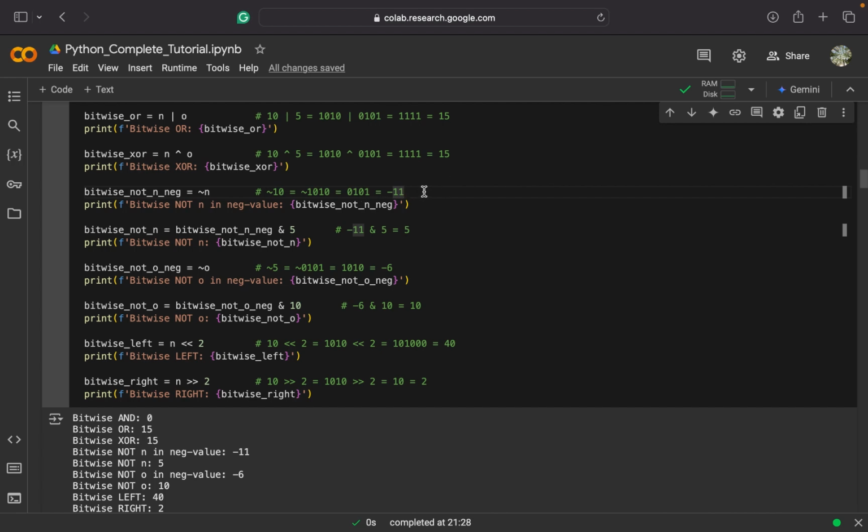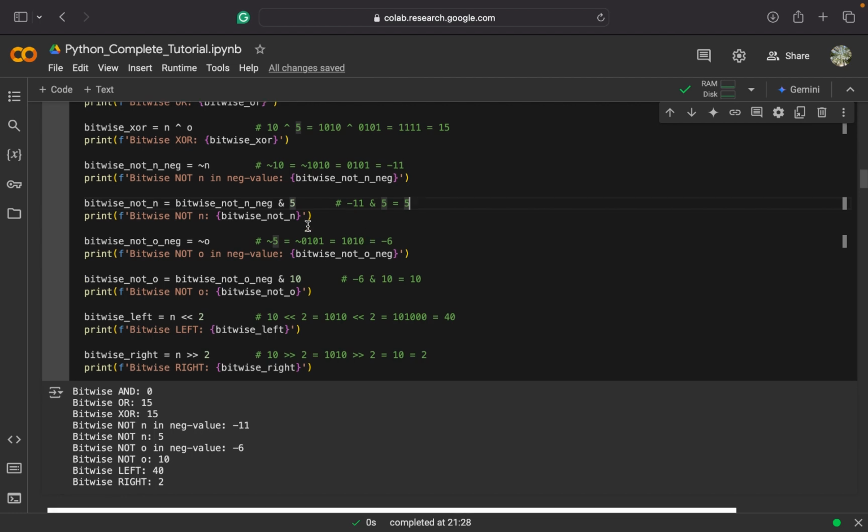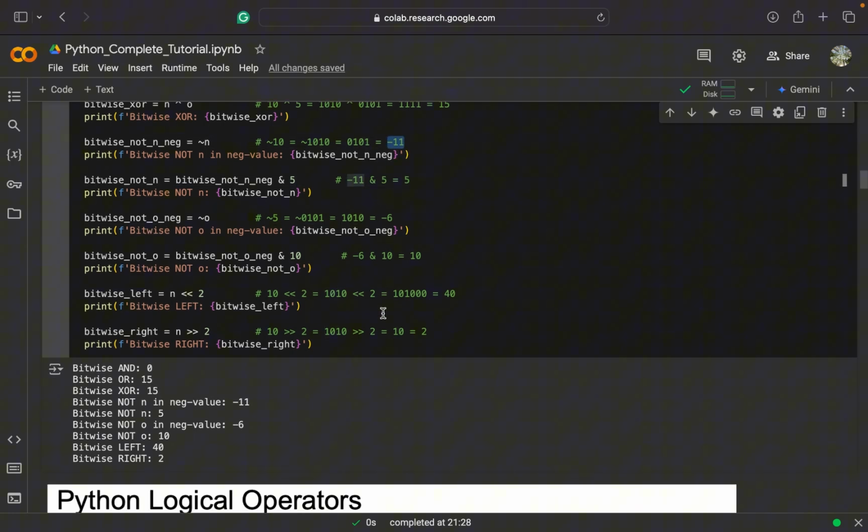But to convert this negative value into the actual NOT value, we perform an AND operation with the value we need to get. This is a basic mask for getting our appropriate value and for calculating the NOT operation on a variable in Python. This thing is a bit complex, which we should leave for now as beginners, and we can discuss it later in our more advanced videos.